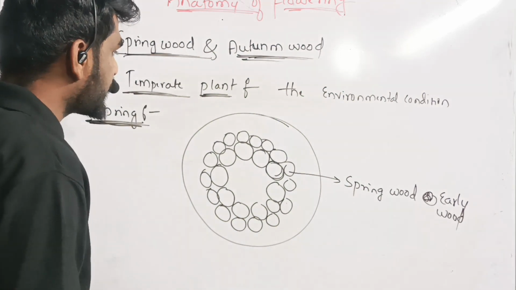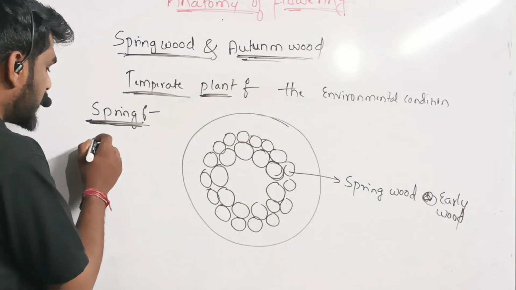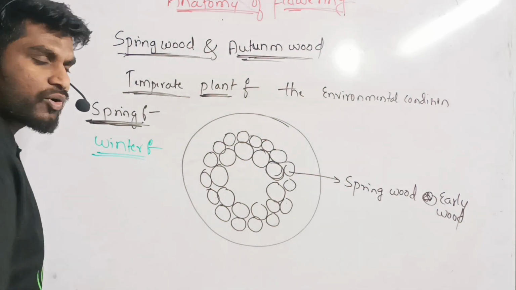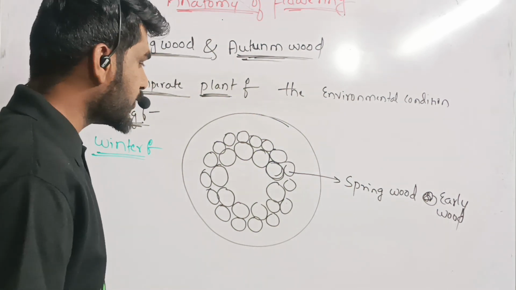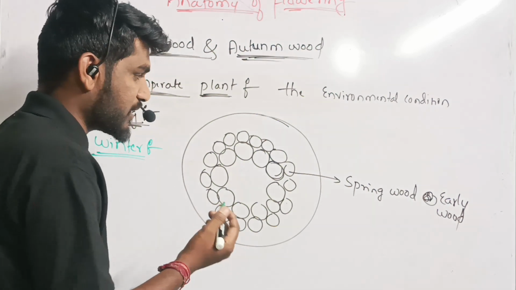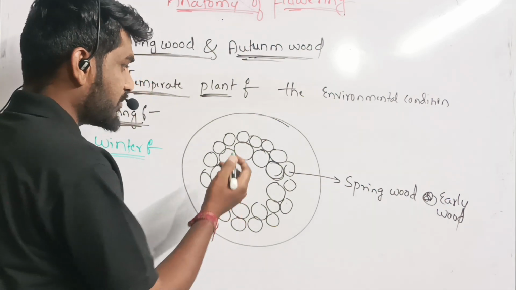And next is during a winter period. During winter period, less amount of water will be seen in the soil. Due to that, the cambial activity will decrease.